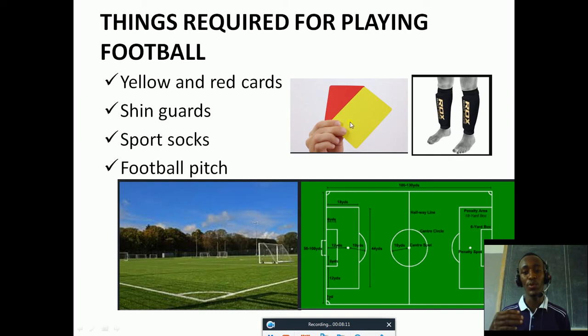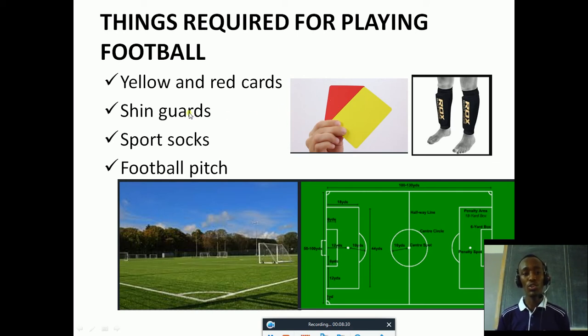If you play another unfair game, that is where you are going to be given a red one. So a red card is the one which says that now you go out because you are unfair. So this is also used when we are playing football.